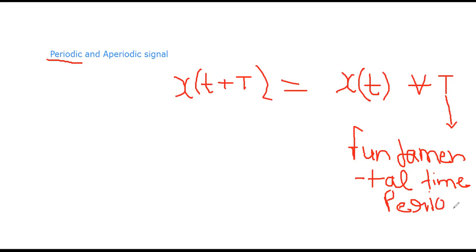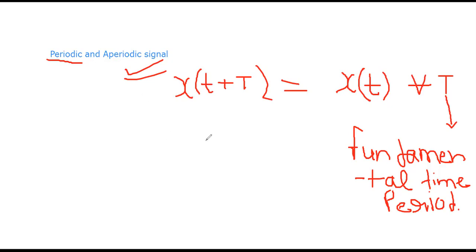Very easy thing is this. If the signal is not satisfying this condition for even a few values or even one value of t, then that signal will be known as an aperiodic signal. We can say that if the signal fails the above condition for at least one value of t, then it is aperiodic.